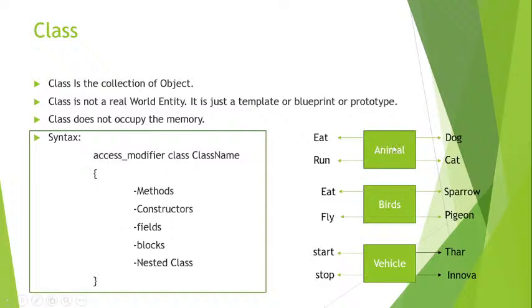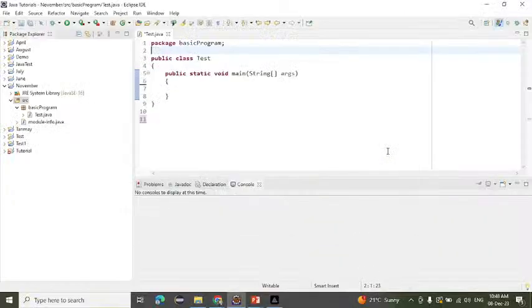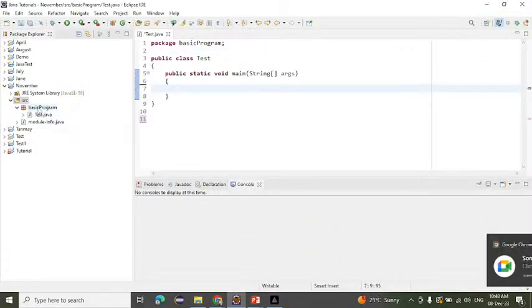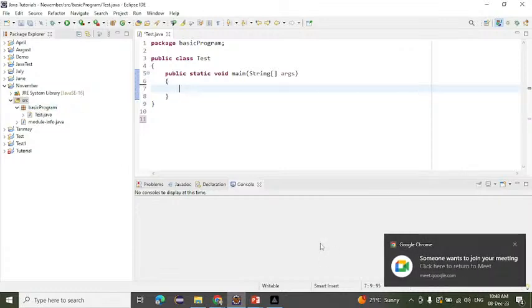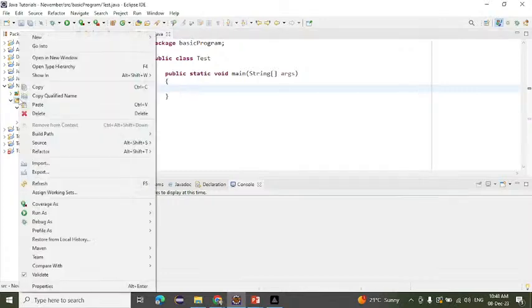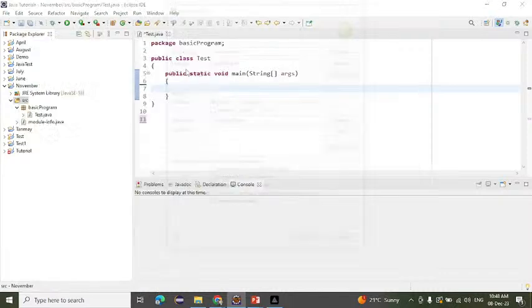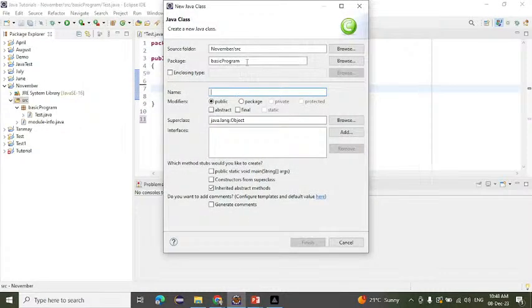So simply we will take an example of an animal. I will come into Eclipse. We have started object oriented programming from today, so we will try to create one package. You can right click, choose new, or you can directly create a class here, and here you have to write a package name.